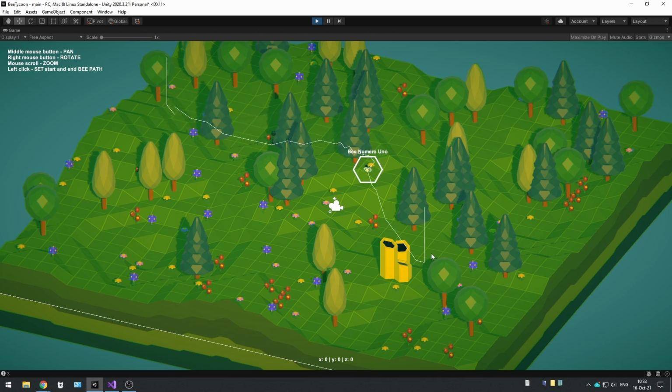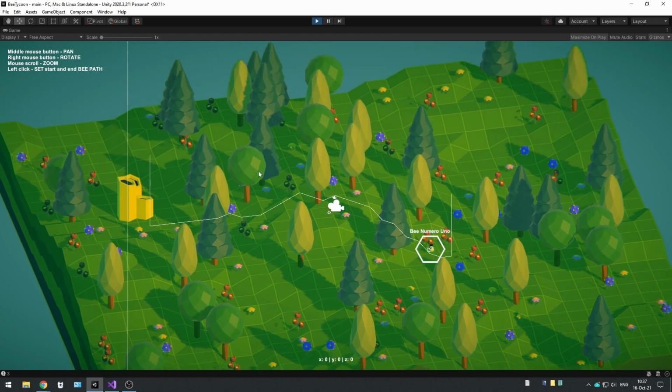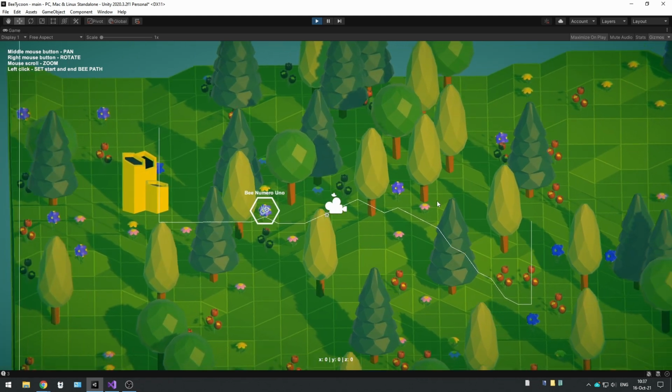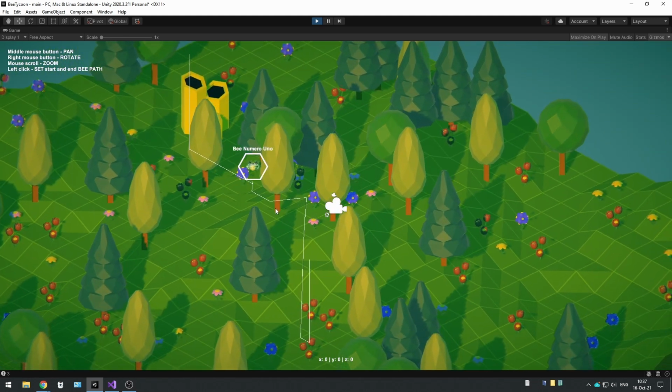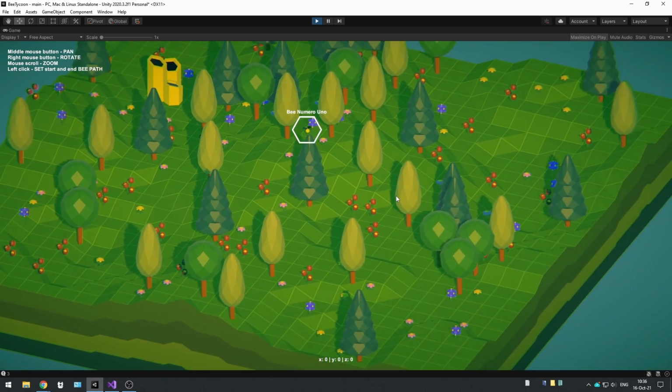I'm not sure, however, if this is the way to go, because I haven't decided yet whether the bee will be controlled by giving it a start and end point like the ships and airplanes in Transport Tycoon, or by manually defining its path, like the trains for example. Some basic camera controls like zoom, pan and rotate.